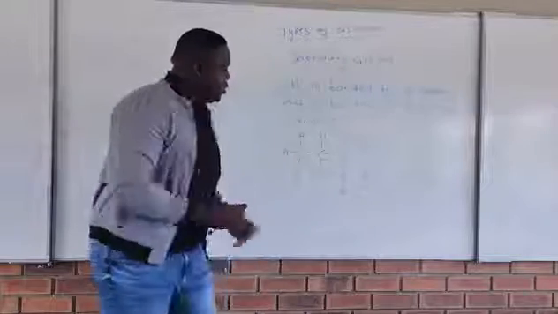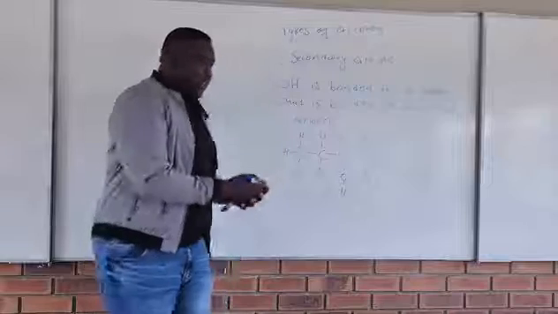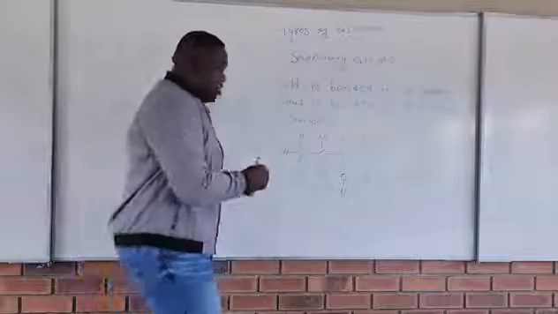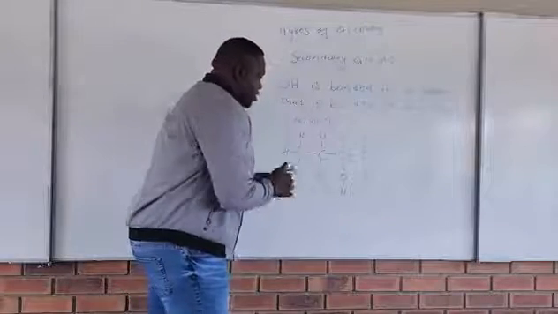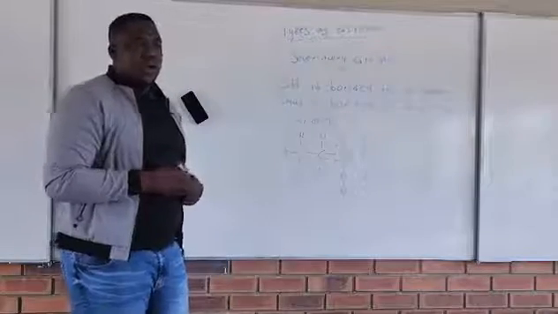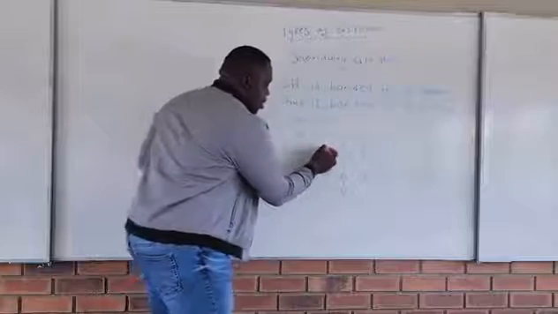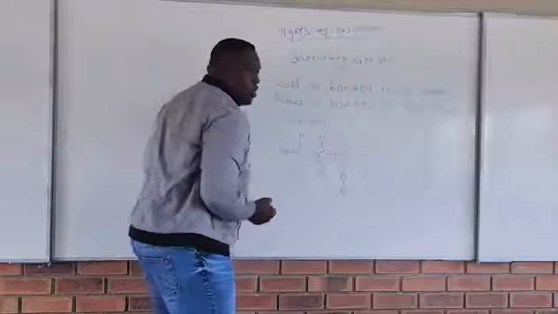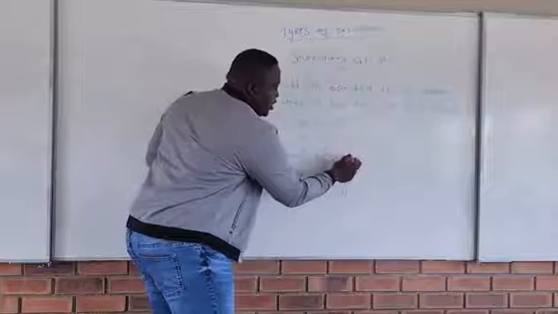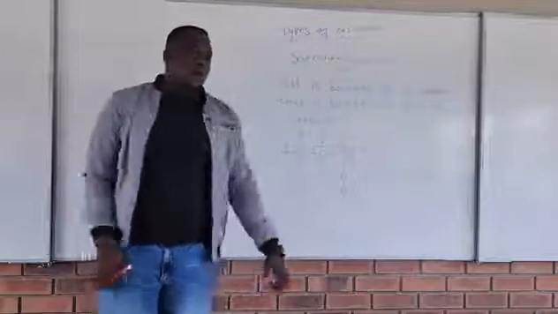Look at OH. Can you see OH? It's bonded to which carbon? It's bonded to this carbon. But this carbon is bonded to how many carbons? Two carbons. So what does that mean? It means that this one is a secondary alcohol.